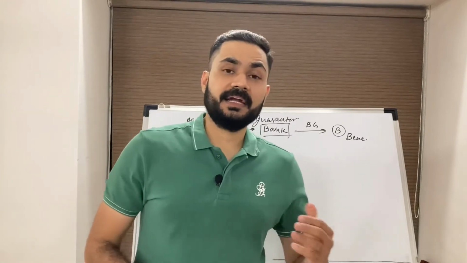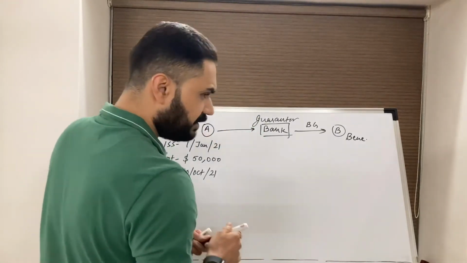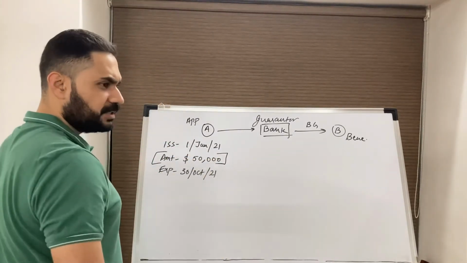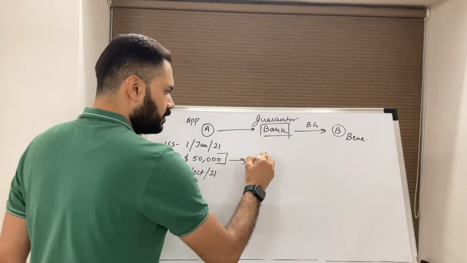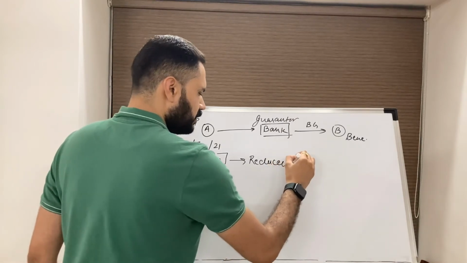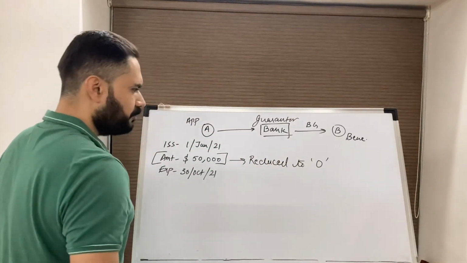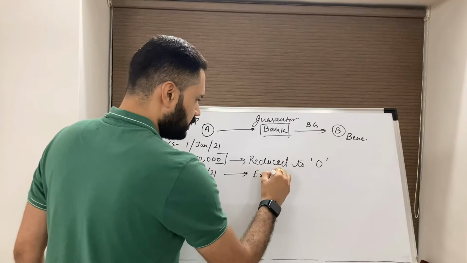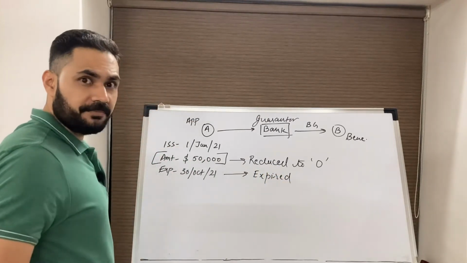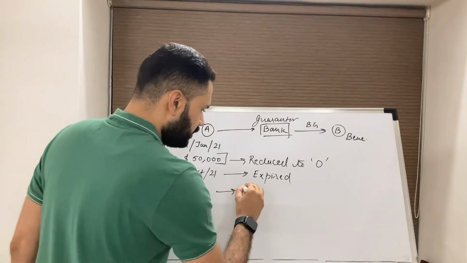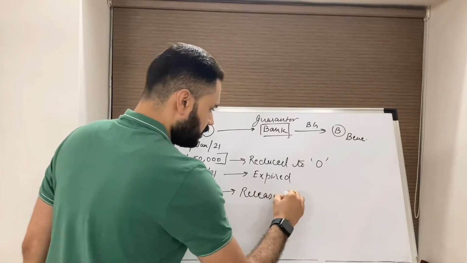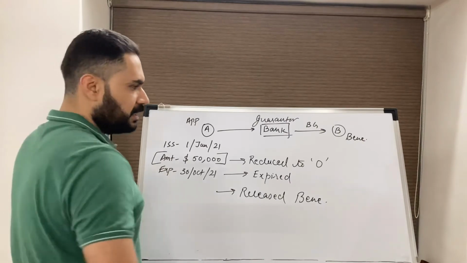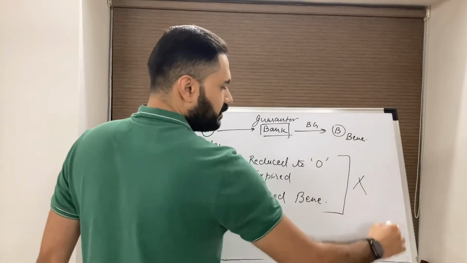Now, in what case will the guarantee be deemed to be terminated? Okay, the guarantee will be deemed to be terminated if the amount for which it is issued has been reduced to 0, or the guarantee has expired, or you have been released by the beneficiary before the expiry date. In these three cases the guarantee will terminate.